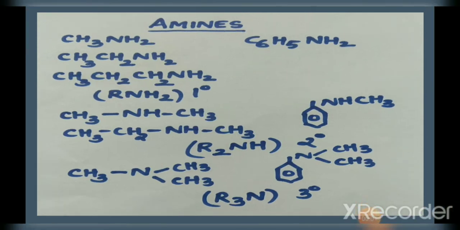Consider (CH3)3N. Its common name is trimethylamine and its IUPAC name is N,N-dimethylmethanamine. Now consider C6H5N(CH3)2. Its common name is N,N-dimethylaniline and the IUPAC name is N,N-dimethylbenzenamine. These two compounds are of the form R3N. Therefore, R3N represents a tertiary amine. So, amines are of three types: primary, secondary and tertiary.